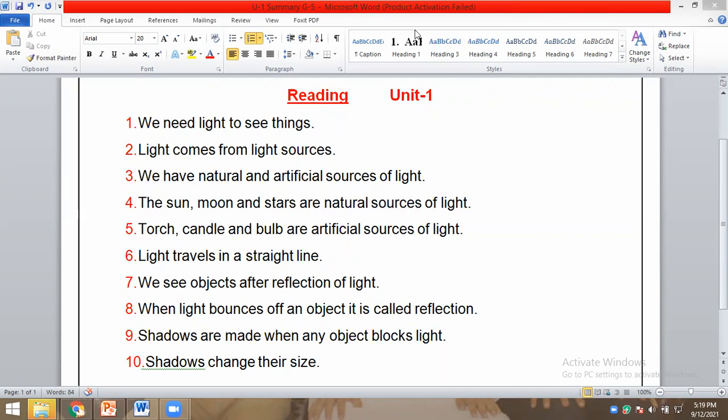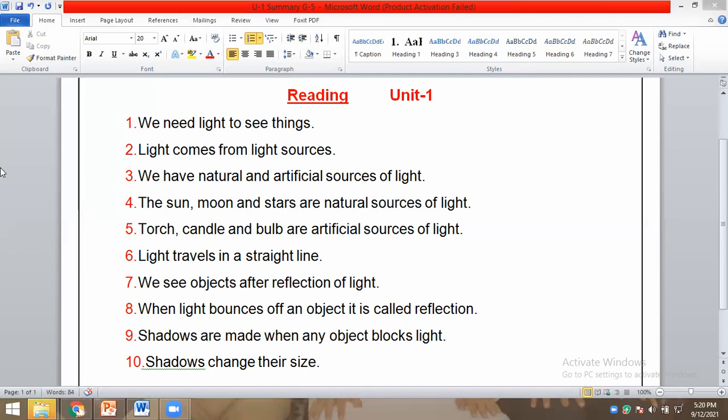Abdullah Liham, open your mic and start reading, please. Okay, sir. Reading Unit 1. We need light to see things. Light comes from light sources. We have natural and artificial sources of light. Excellent. The sun, moon, and stars are natural sources of light. Torch, candle, and bulb are artificial sources of light. Light travels in a straight line.